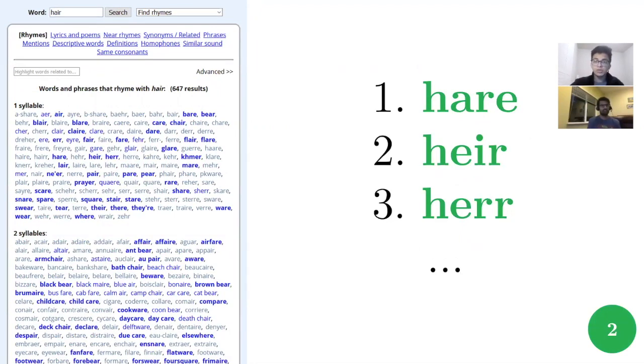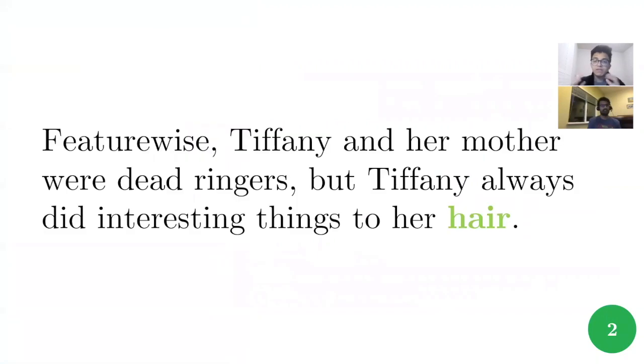In particular, we start by scraping for rhymes. After that, we look at the pronunciation hashes of the rhymes that we've been provided, and we try to use the minimum Levenshtein distance to find the rhymes that are most similar sounding to the given query word. These are more likely to be homophones, and then we just do a quick part of speech check to ensure that they're the right kind, as well as a first letter check to ensure that the sound is the same. After that, we take an arbitrary sentence and we swap in the homophone. So in this case, hair becomes heir, as in royal lineage.